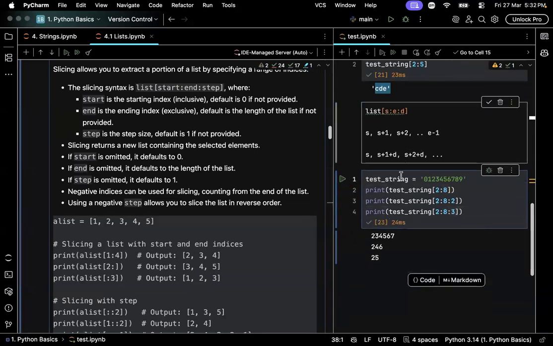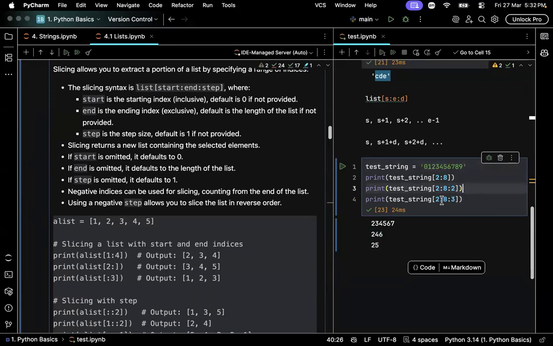See, here I am slicing from 2 to 8, right? Here I got 2, 3, 4, 5, and 6. But take a look at this line. Here I am trying to slice from 2 to 8, but with steps of 2. So it first stopped at 2, then it jumped 2 steps, one step to 3, the next step to 4. And you will see 4 in here. And then from 4, it jumped to 5 and jumped to 6 because we made this step equal to 2. And so we got 6.